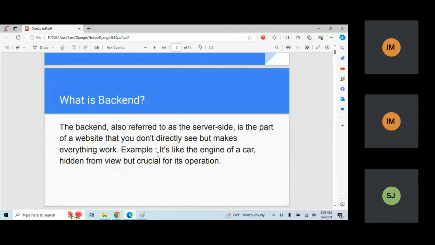So in this particular class, we are going to start the Django concept. In the previous classes, the technologies which we used were HTML, CSS, Bootstrap, Python. Now all these technologies together we have to implement as a project. For that purpose, to implement this type of project, we need one particular environment.